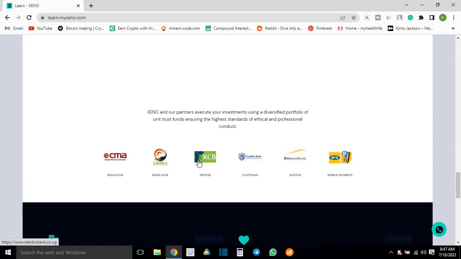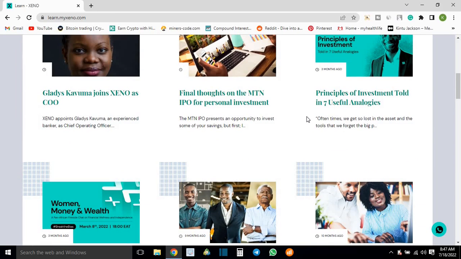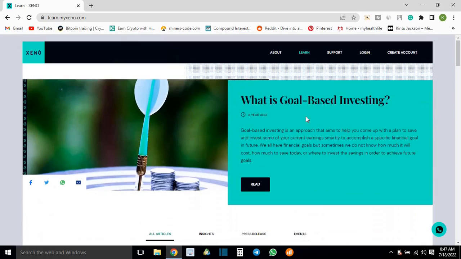So mobile payments, Stanbic Bank, KCB, you would have better options in as far as making deposits and transactions in and out of this website. So pretty much a good website, very important, very helpful in as far as investing long term is concerned.